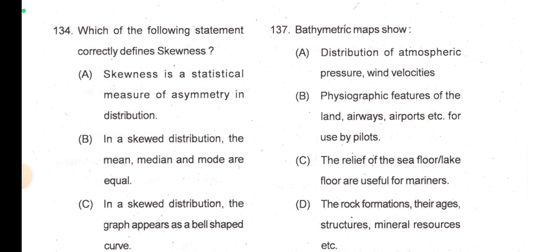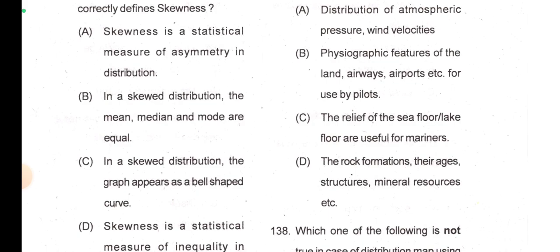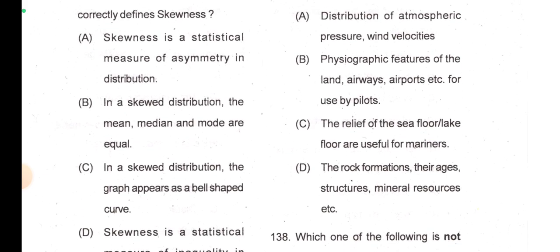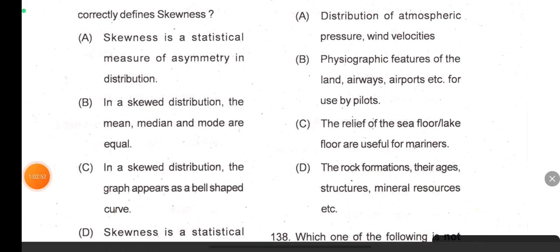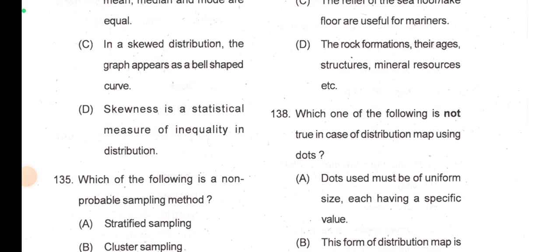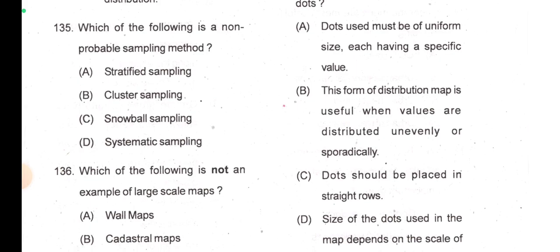Which of the following statements correctly defines skewness? Skewness is a statistical measure of asymmetry in distribution. Option A is the best here. Remember this key term: asymmetry in distribution is called skewness. There is positive skewness and negative skewness. Do search it and revise.